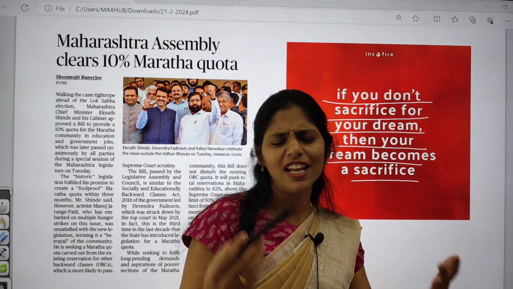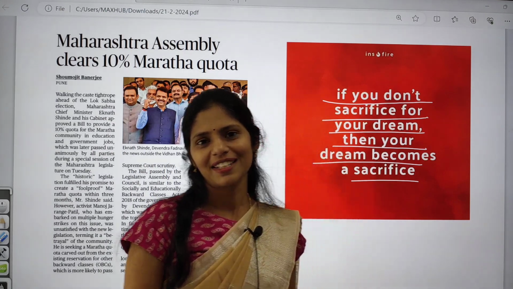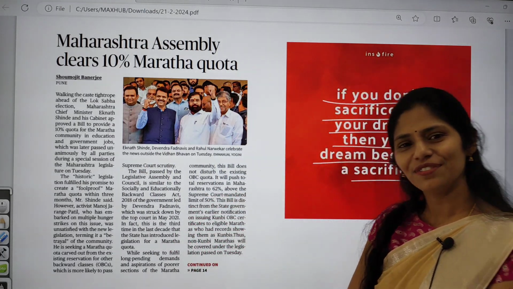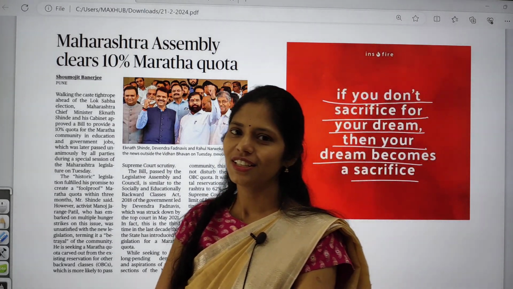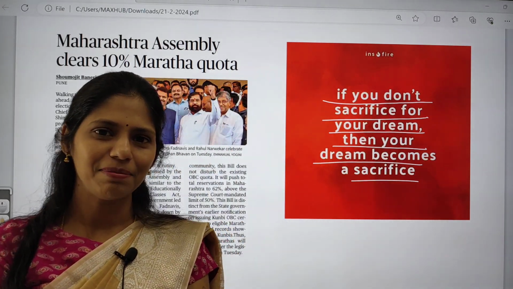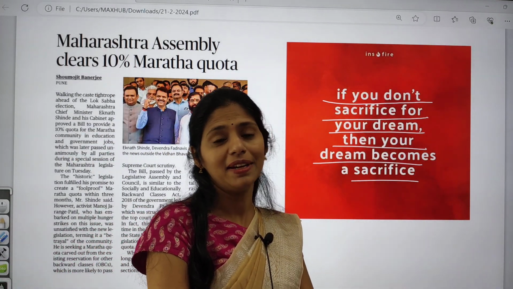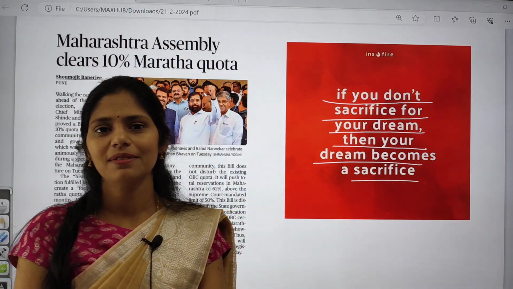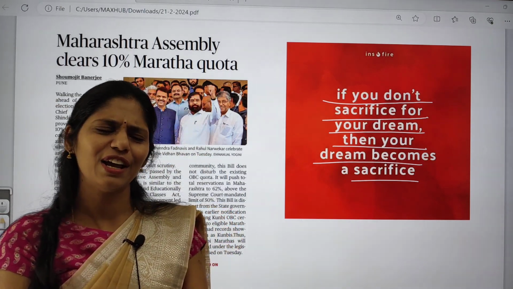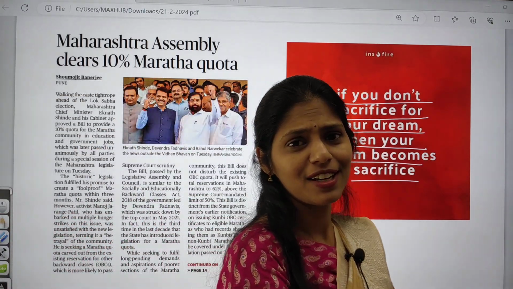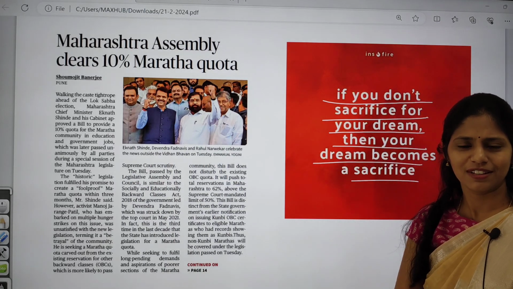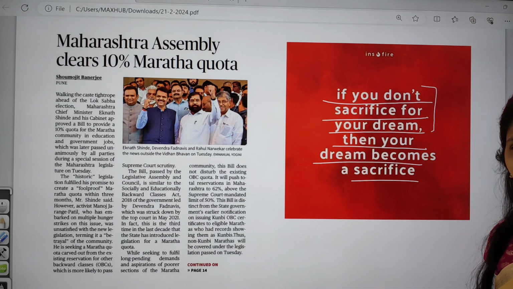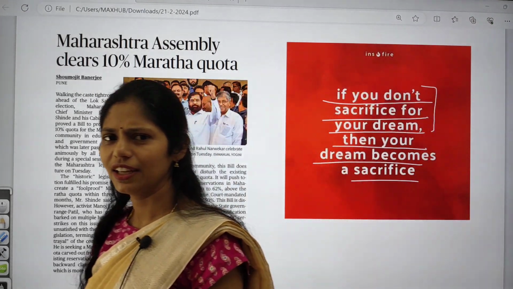Each and every person has a dream. For example, my dream is to become the topmost IAS faculty in India. For this, sacrifice is very important. Daily I am sacrificing my sleep, and I am not taking care of my kids much like other mothers do, and I am making this sacrifice to become a good current affairs faculty. I don't know how much time it will take to become a top faculty of current affairs. In the same way, everyone, you, me, everyone has their own dreams.